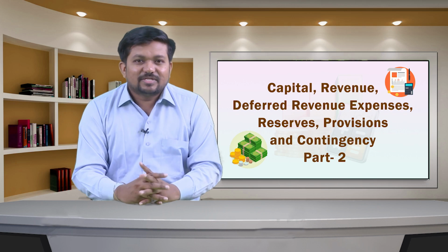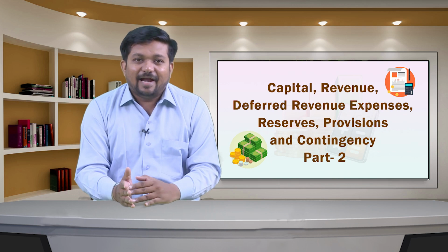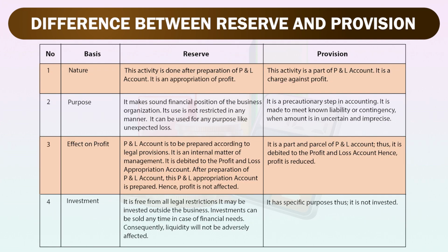Let us close this discussion with the difference between reserve and provision. The very first aspect of difference between reserve and provision is nature. In case of reserve, this activity is done after preparation of the P&L account. It is an appropriation of profit, whereas in case of provision, this activity is a part of the profit and loss account. It is a charge against profit.